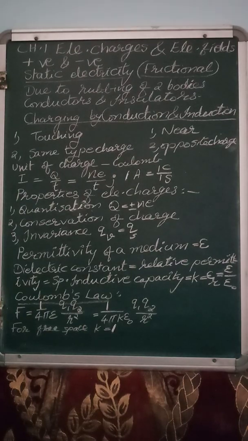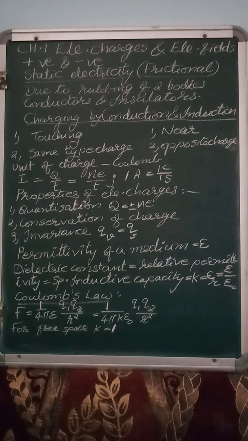Coulomb's law is the law given for stationary charges, especially point charges. Here the point charges are Q1 and Q2 and their distance is r. That force, the Coulomb force, also called electrostatic force, is given by 1 upon 4 pi epsilon naught Q1 Q2 upon r square for free space.